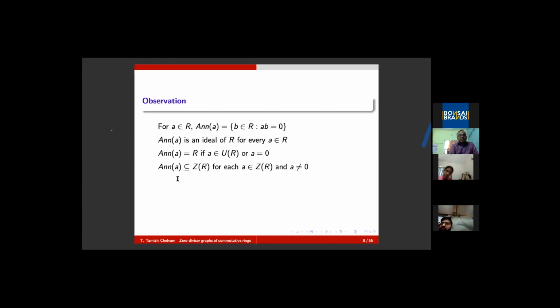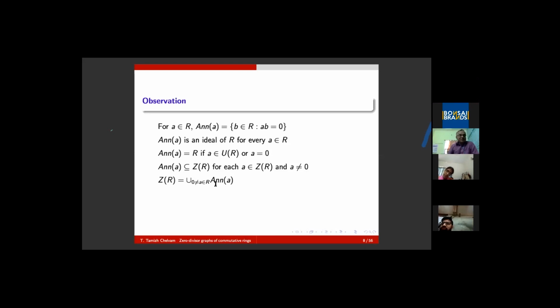Otherwise, the annihilator must be a subset of Z(R). If A is in Z(R), the annihilator of A is a subset of this, and already it is an ideal. On the other hand, if you take a zero divisor, it must be in the annihilator of some element. Ultimately, the zero divisors are nothing but the union of the annihilators of non-zero elements in R.